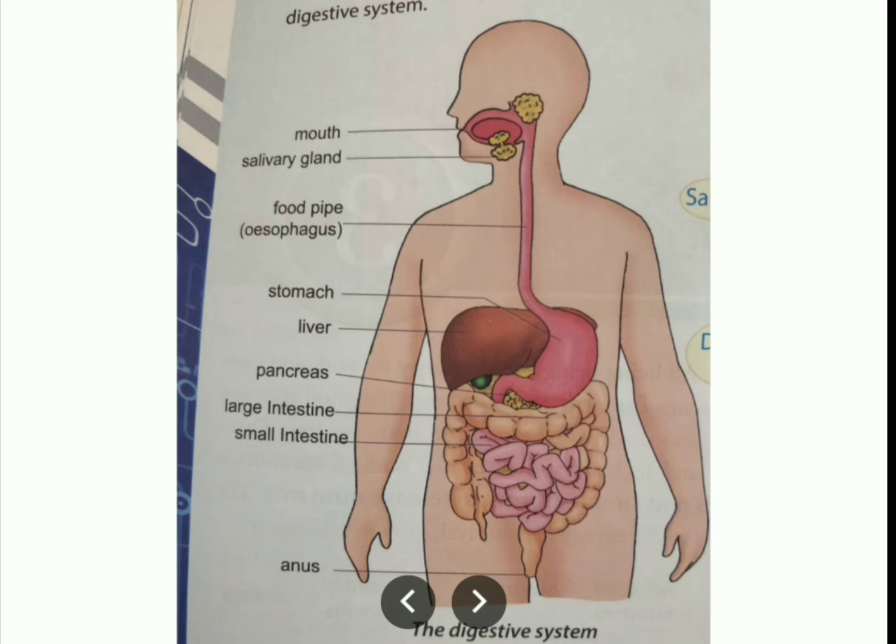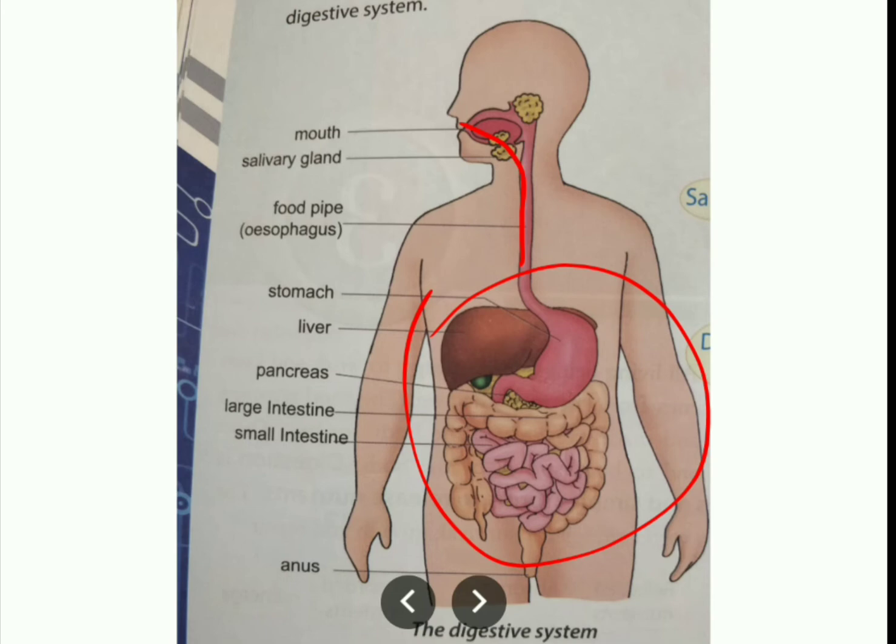And a few organs will be there in this, and they will be doing their own specific functions. And these organs form a passageway through the body called the digestive tract. That means the food whatever you eat enters into your stomach, and from there the process goes on. So many organs will be there in the digestive system. Each and every organ will have its own specific function. If any one of the organs is not working properly, then that particular person will fall sick.